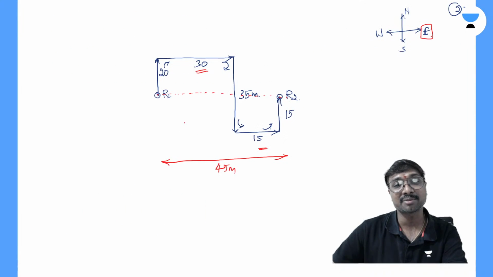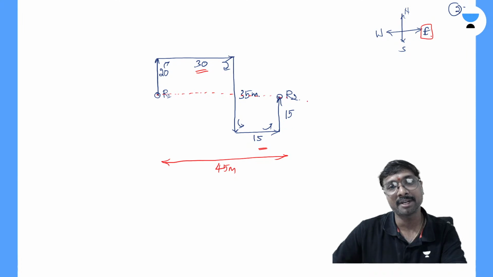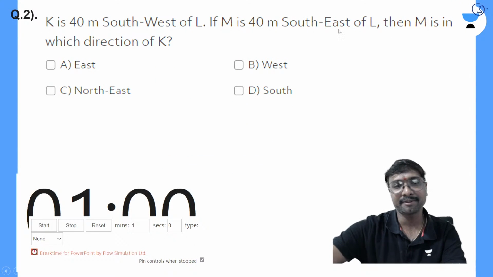So with respect to the first one, R1, R2's location is at 45 meters towards east. So that is the answer. Now option D will be the correct answer. Now select the answer for this question, all of you.